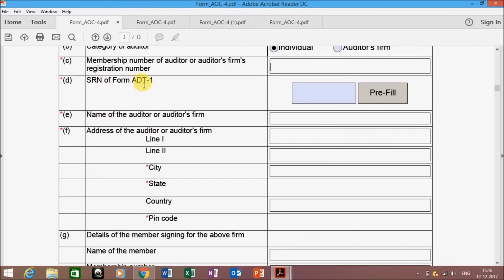Enter the SRN number of the ADT-1. ADT-1 is filed for the appointment of auditor. Enter the SRN over here.